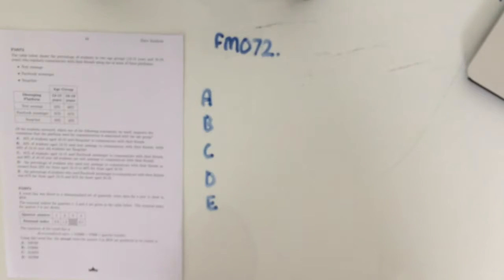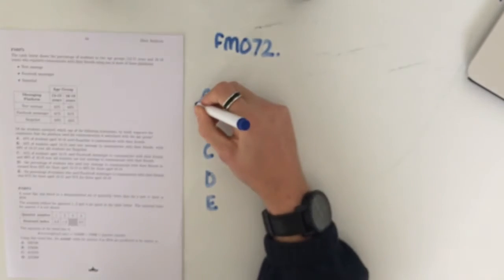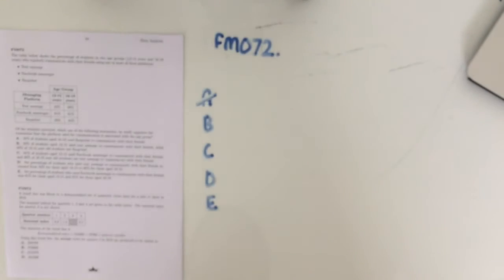So option A says 45% of students aged 16 to 19 use Snapchat to communicate with their friends. Now that, of course, there's no comparison being drawn there, which means that we can't really make any real association, and particularly we're not supporting the contention that the platform used for communication is associated with age group. So A is definitely not our answer.